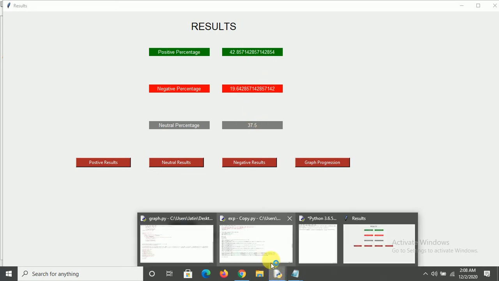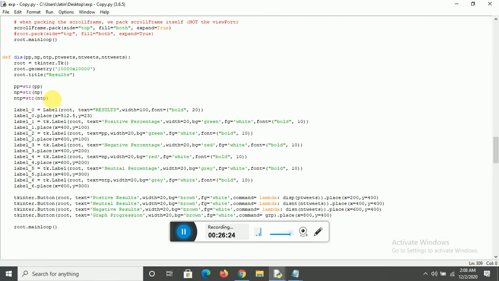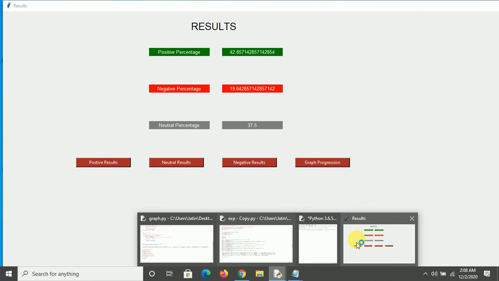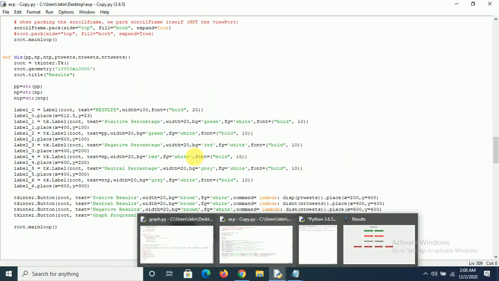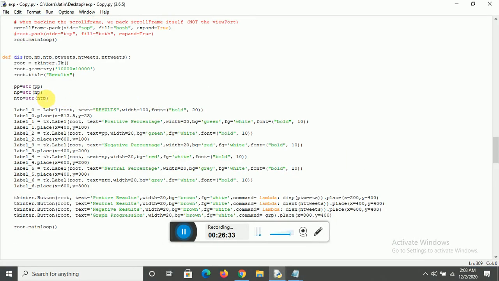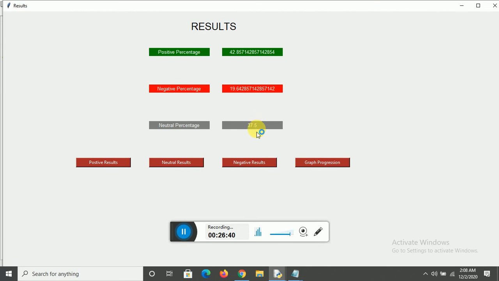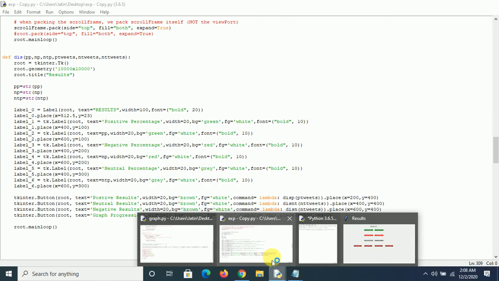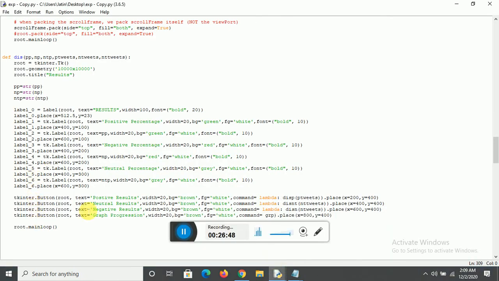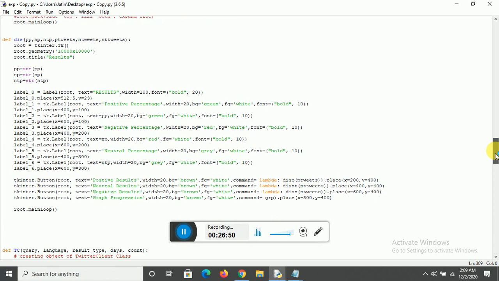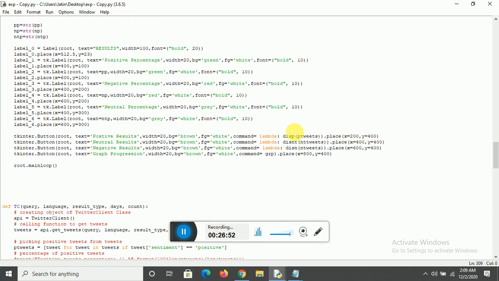So this is what the display function is doing. So here we have the results. Basically all the percentages have been converted into strings, and it is showing over here, like I said, positive in green, negative in red, neutral in gray, right? And we have formed the buttons at the end, and every button holds a specific command.